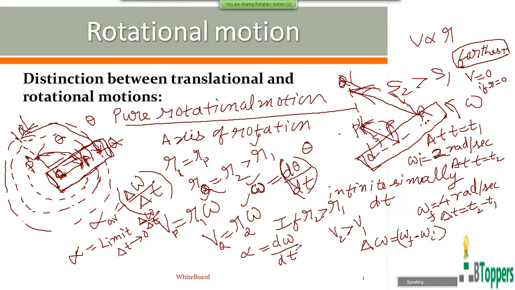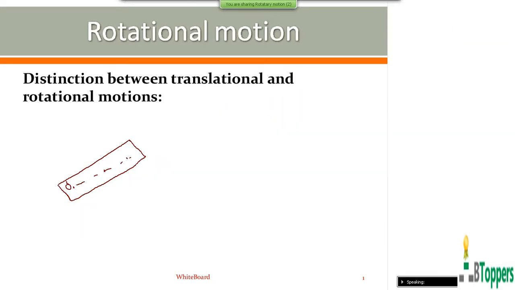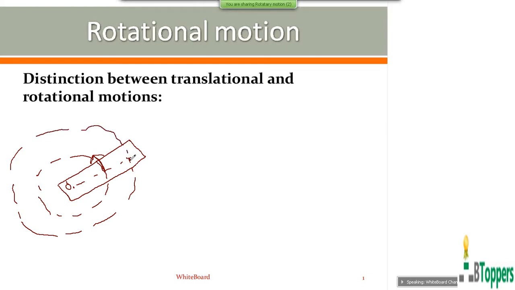So when the rigid body performs pure rotational motion, at any particular instant, instantaneous angular acceleration alpha will be the same for all the particles of the rigid body. As I discussed earlier, when the rigid body performs pure rotational motion, every particle of the rigid body moves in a circle. The centers of all the circles lie in a fixed straight line called the axis of rotation.